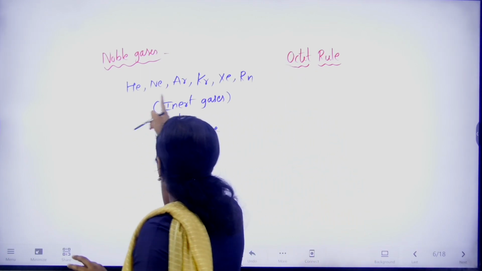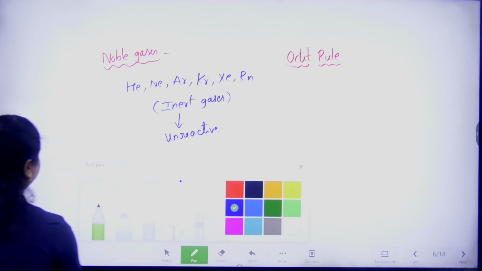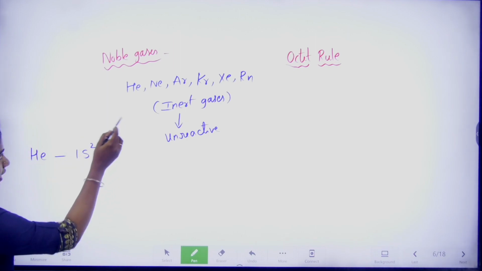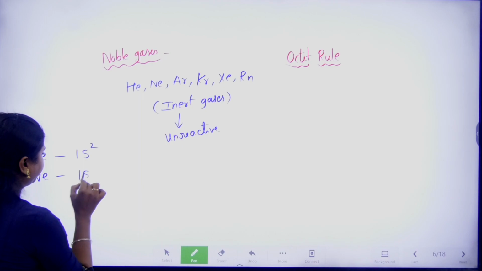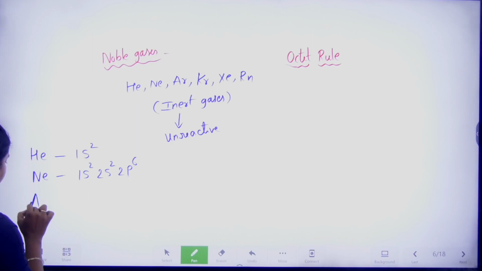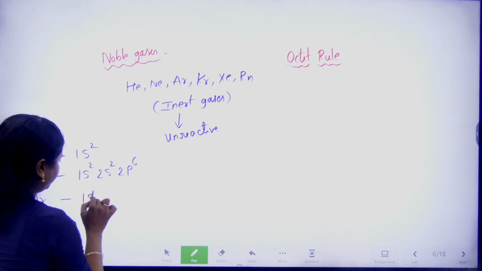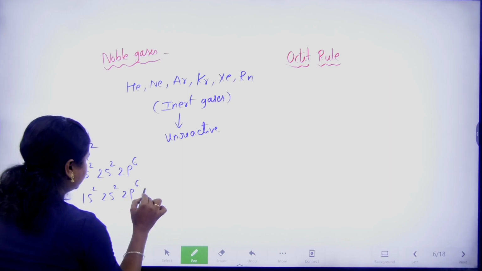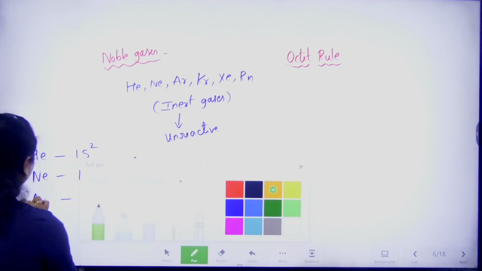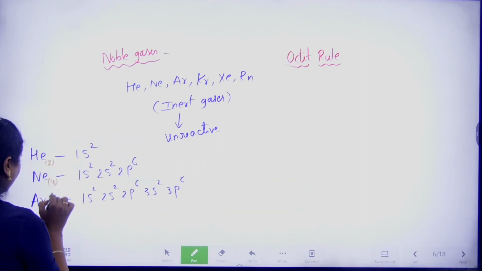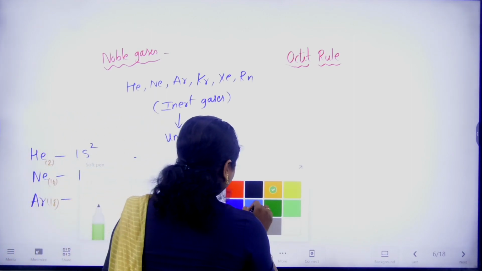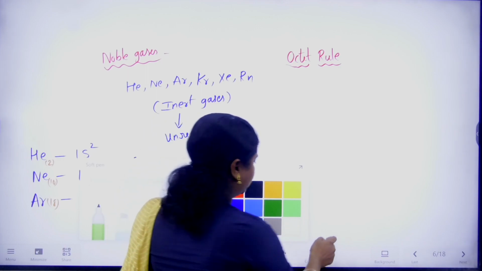Let us check these configurations once. I will write the configurations first. I am writing for helium. Helium configuration is 1s2, and neon configuration is 1s2, 2s2, 2p6. If I am taking argon, what is the configuration? 1s2, 2s2, 2p6, 3s2, 3p6. Let me write the atomic numbers here. Helium is 2, neon is 10, argon is 18. In the same way you can write the configuration. How to write configuration? You can check my structure of atom videos, in that you could find.